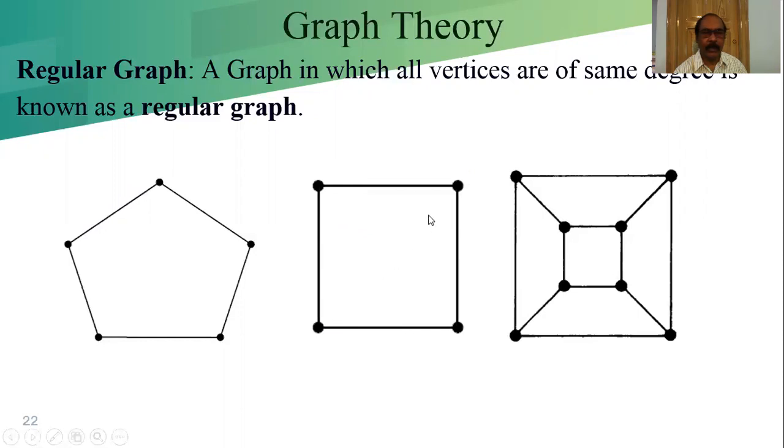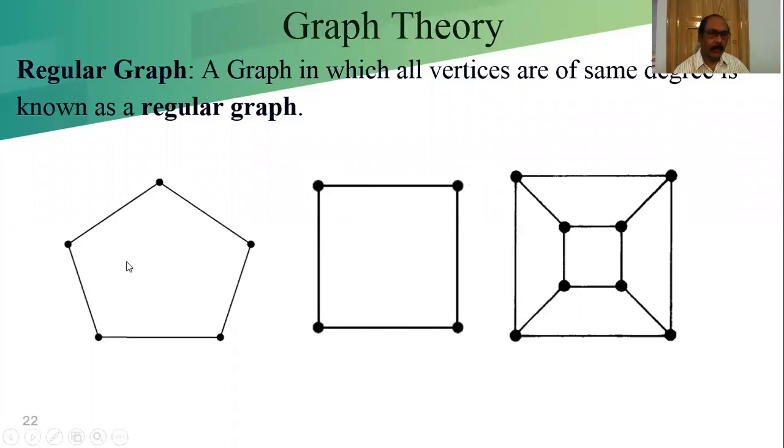Suppose there is an edge between corner and corner, but the intersection of these two edges is not a vertex. So in this situation, this will be degree 3 in this vertex, this vertex, this vertex, and this vertex. Then this is a regular graph.